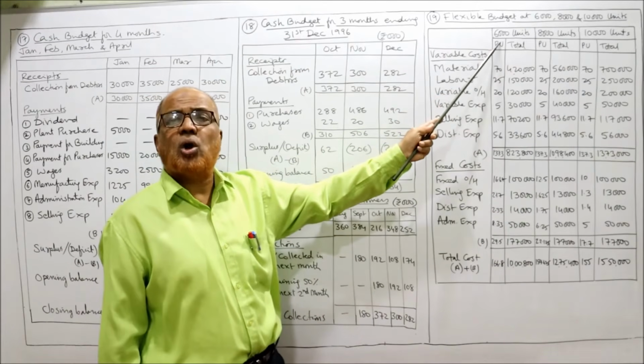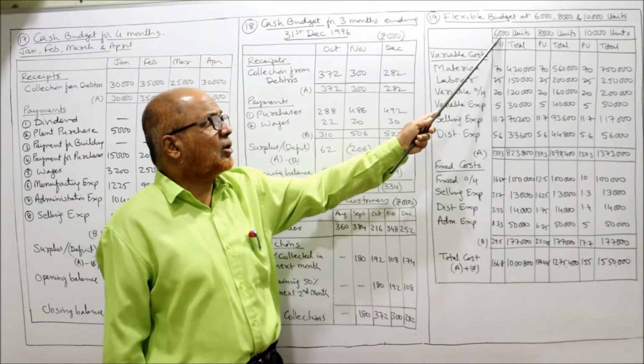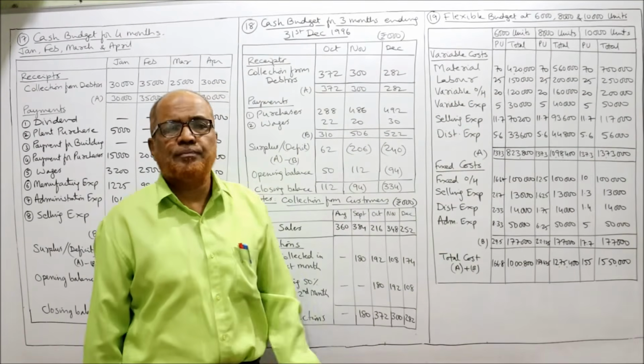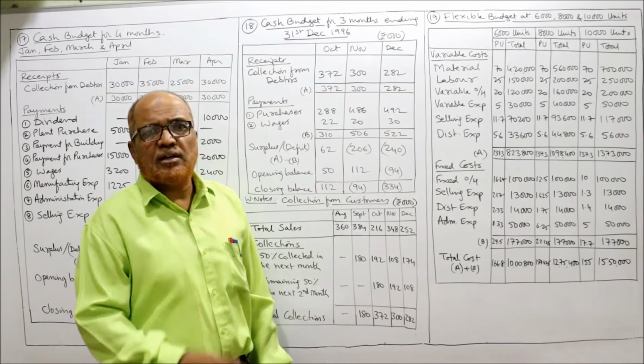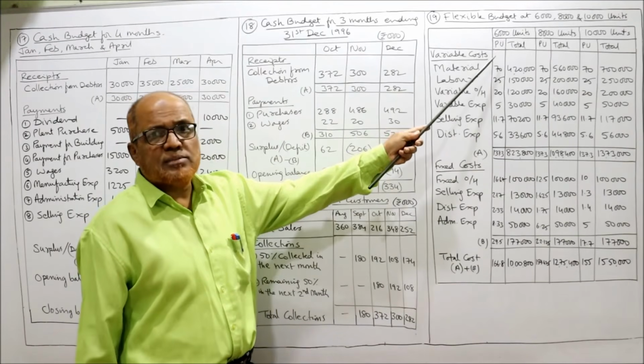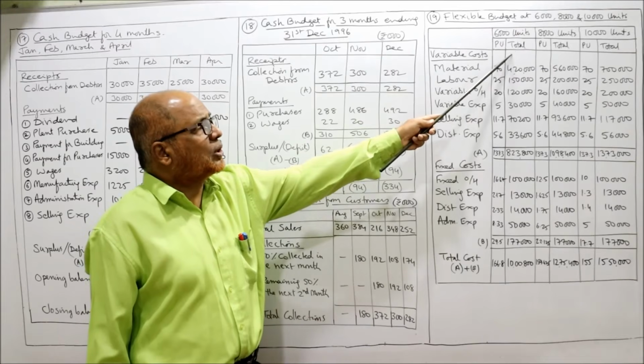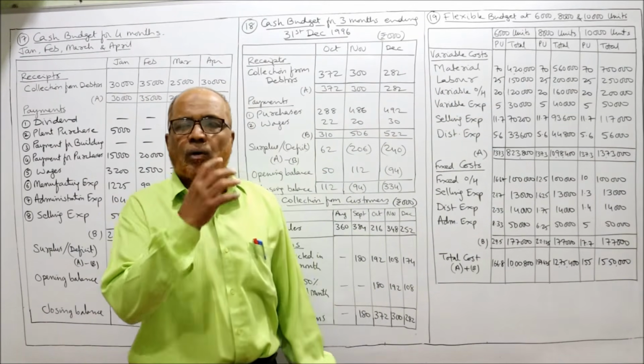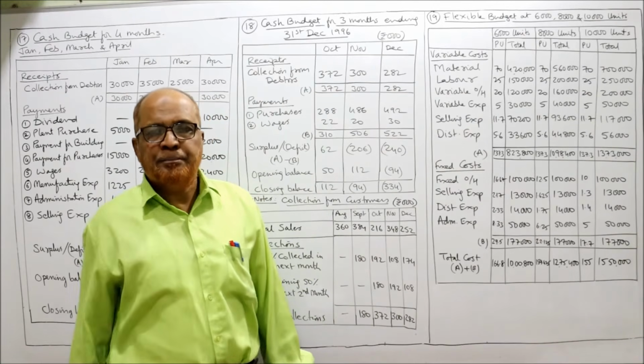So 3 broad columns we require. First broad column 6,000, second broad column 8,000, third broad column 10,000. Sub columns are per unit and total. Here also per unit total. Per unit total. Now see carefully the format.